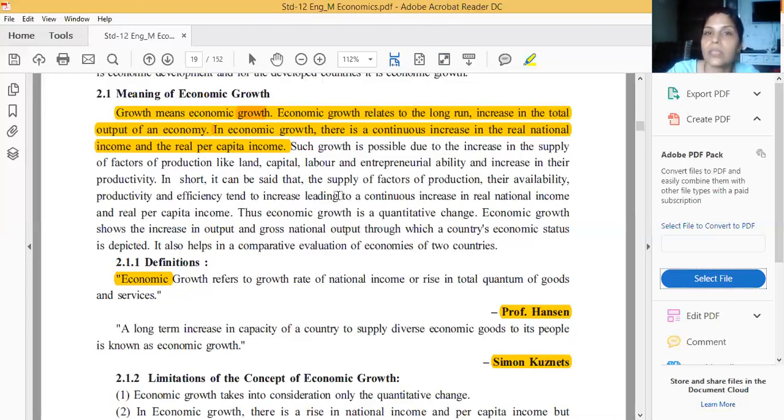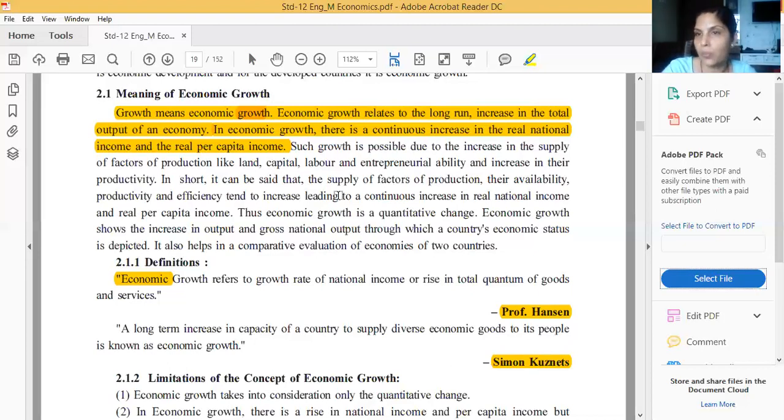Such growth is possible due to the increase in the supply of factors of production. Okay, how can this growth be possible? It can be possible when the supply increases. Listen, when GDP increases, I said that when production or output increases in a particular area or region for a long time period, that is economic growth. But with the help of what?